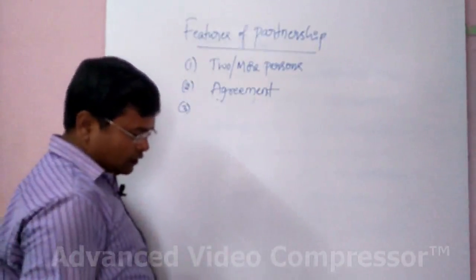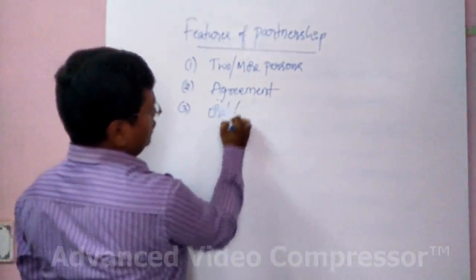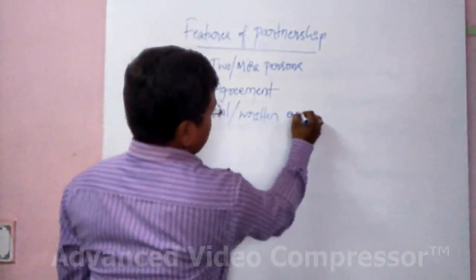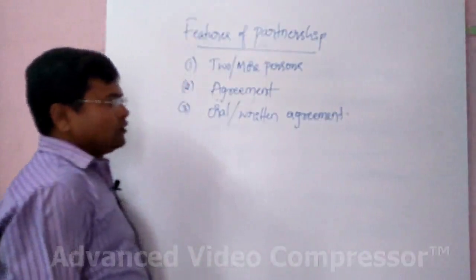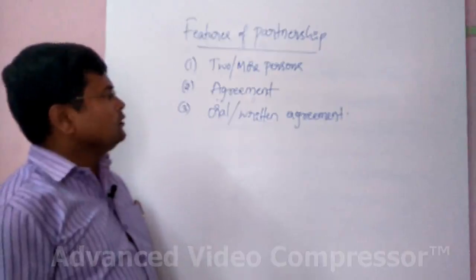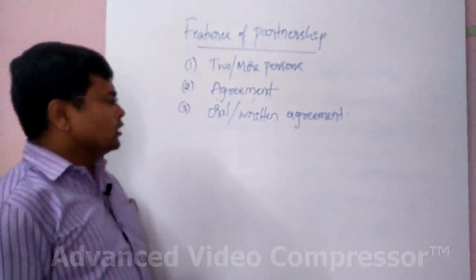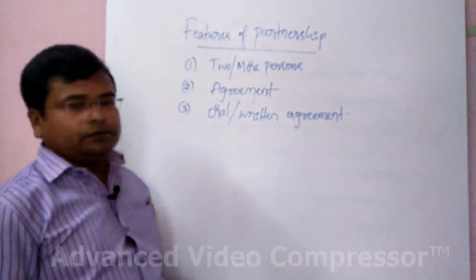And the third thing is oral or written agreement. As we have discussed earlier, there must be an agreement in the partnership. Now the third thing is oral or written.